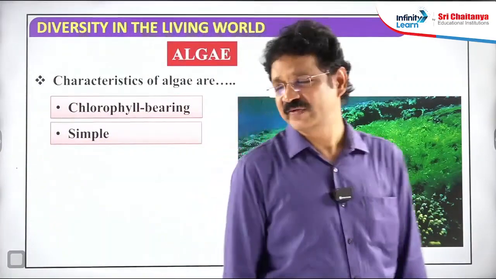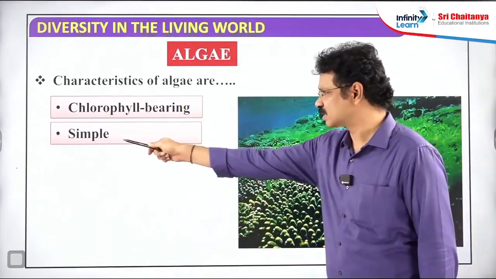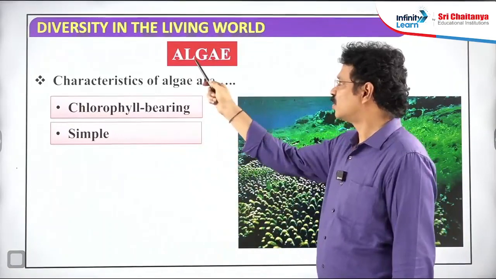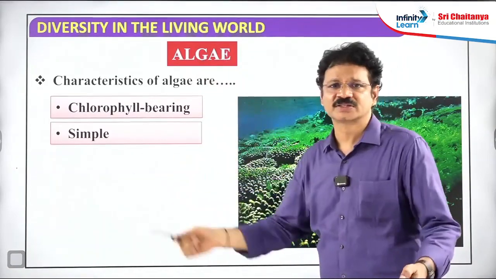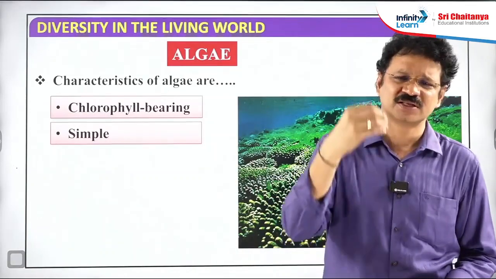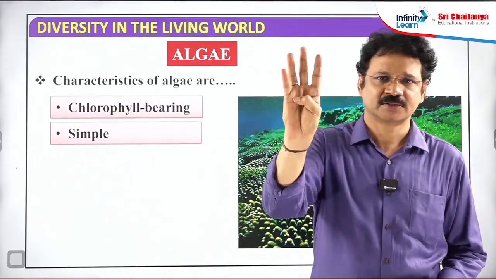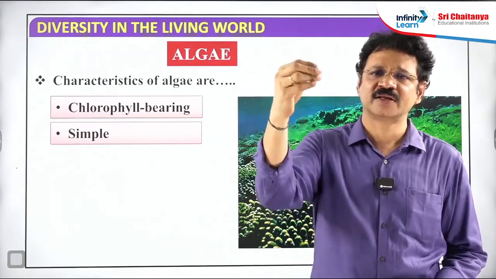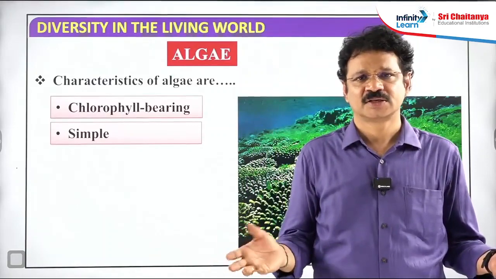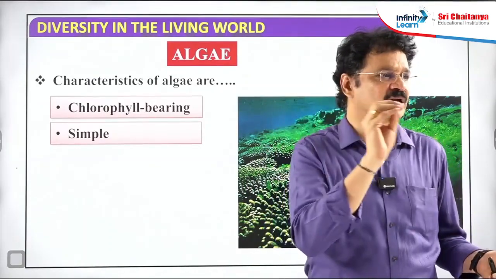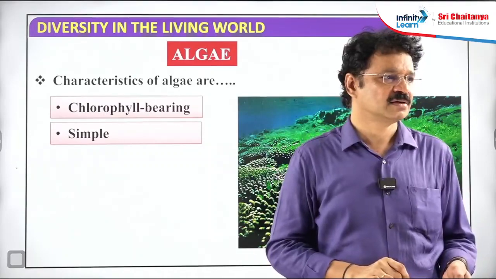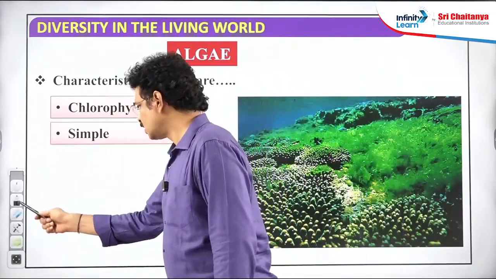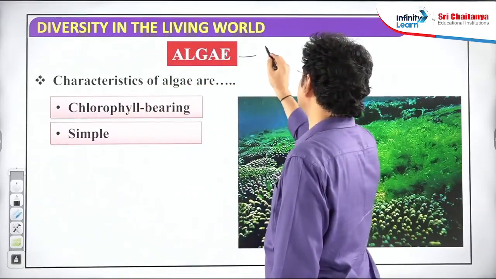Second, structurally very simple. All algal members are structurally very simple. How can you say algae are simpler in structure? The plant body of the algae is not differentiable into root, stem, leaf, flowers. All these organs are absent. Root absent, stem absent, leaf, flower, seed, fruit, everything absent. But what is there? Just a green coloration, a mass or filament-like cells. A green colored mass, a filament-like structure. That is the thallus. Algal body is also called thalloid.